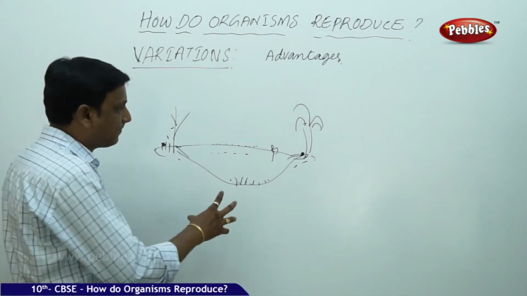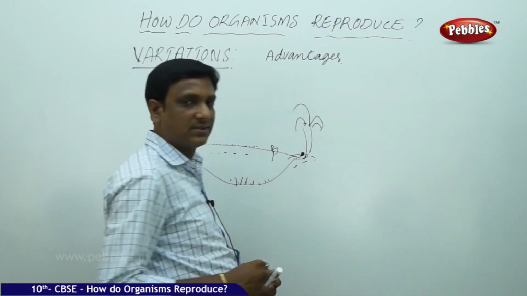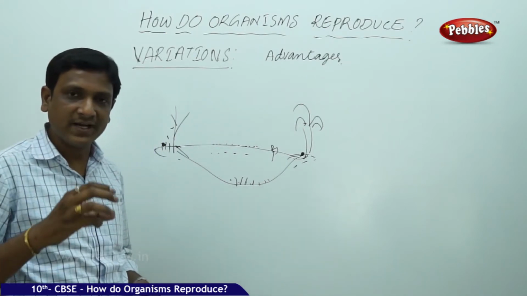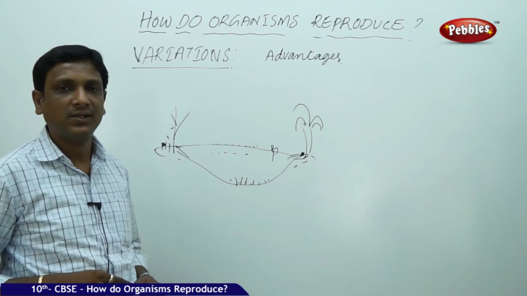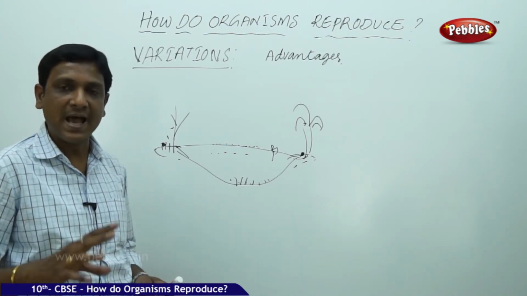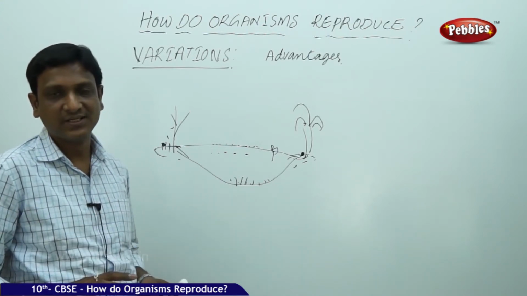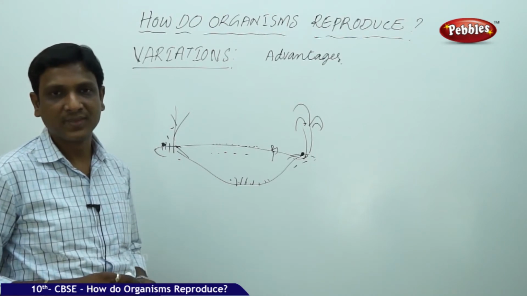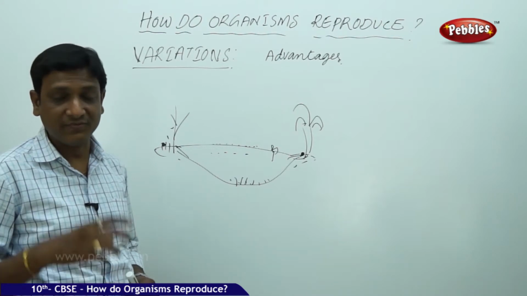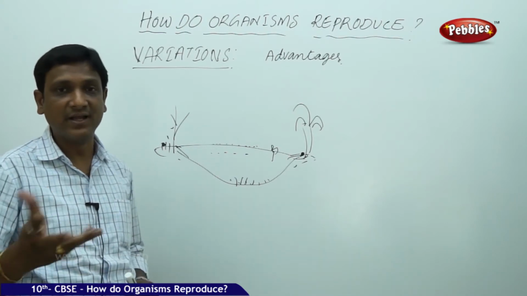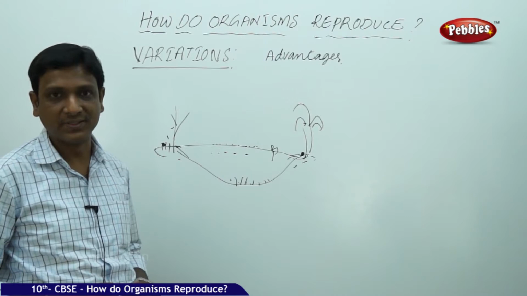So in an ecosystem, there are different places. Different organisms fill in different places called the niche of the organism. So the organism is comfortably, happily living in a particular niche. The organism produces young ones. If the young ones are exactly identical, if there are no variations, what happens?